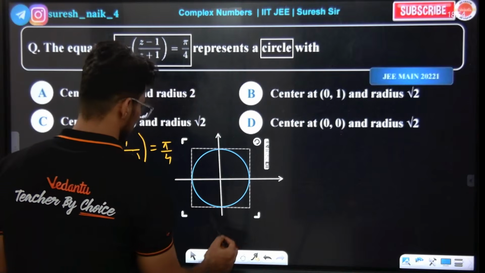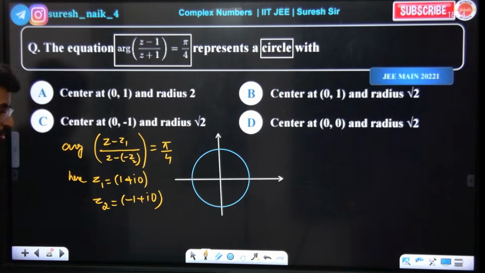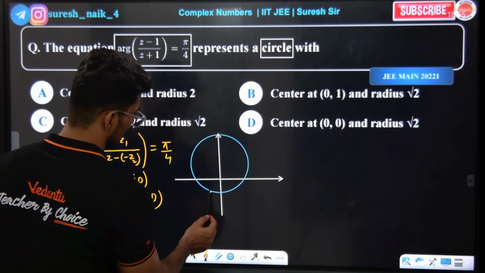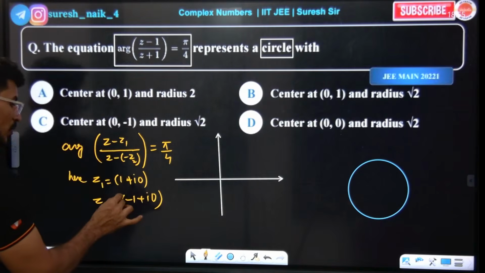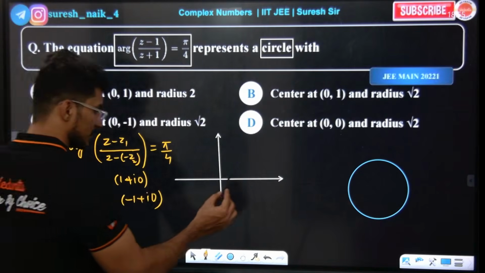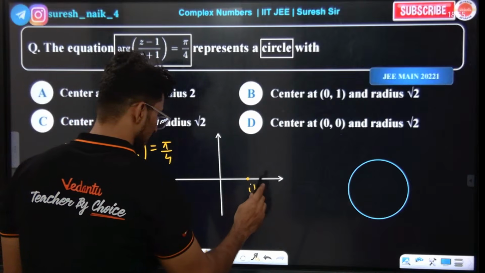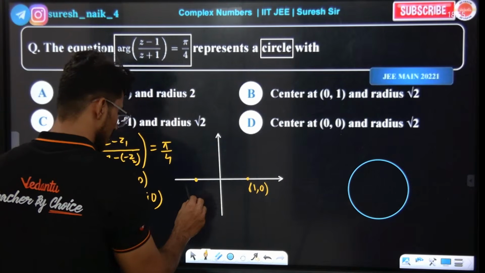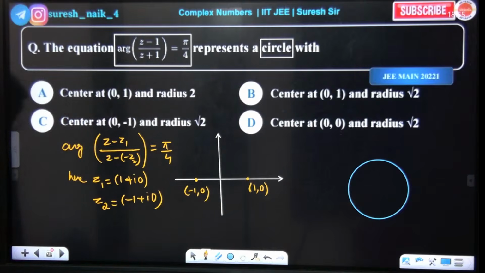This is a circle. Tell me, what are the fixed points? The center is not 0,0. We don't know the center, right? We will talk about that. The fixed points are 1,0 and minus 1,0. 1,0 is somewhere here, and minus 1,0 is here.